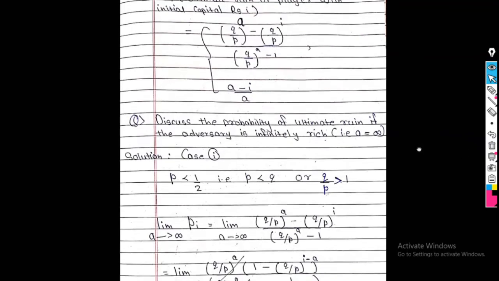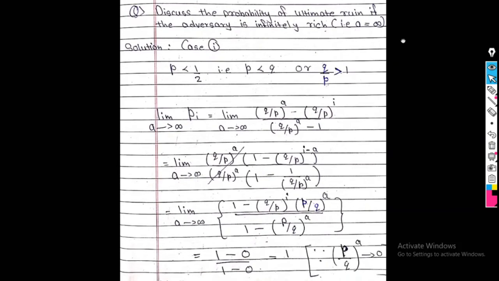So I will start with this example. Infinitely rich means A tends to infinity. So I consider here three cases for that. If my value of p is strictly less than half, that is p less than q, so what is q upon p? That is strictly greater than 1. So I use this condition. So the probability as A tends to infinity, pi is equal to what?